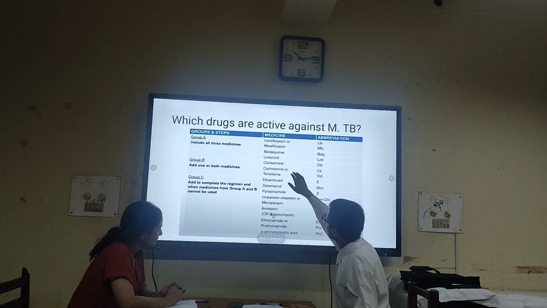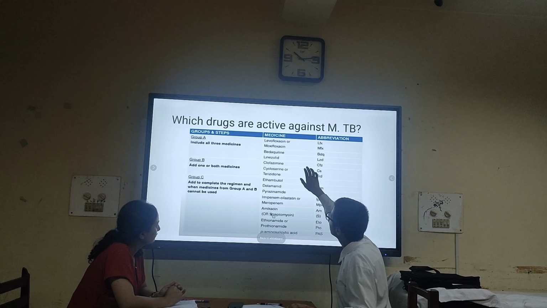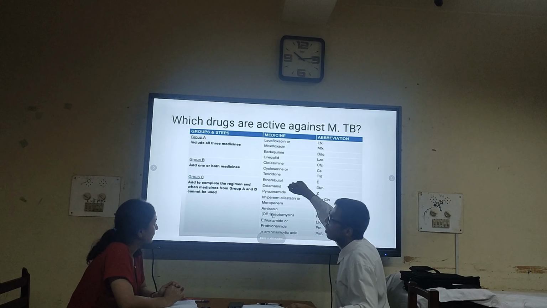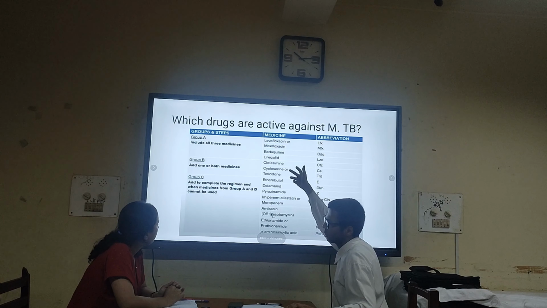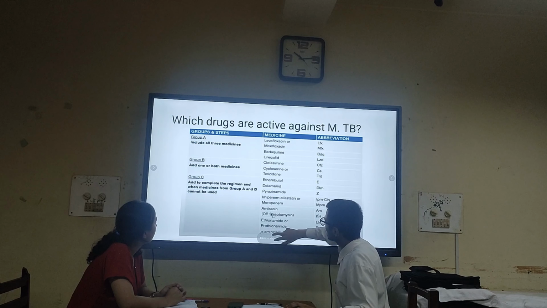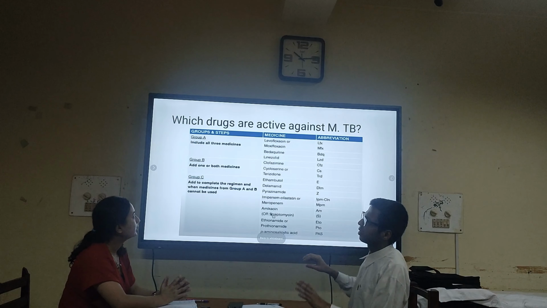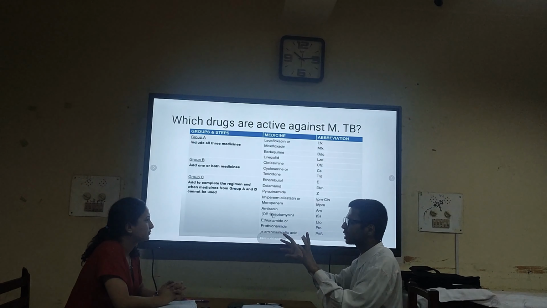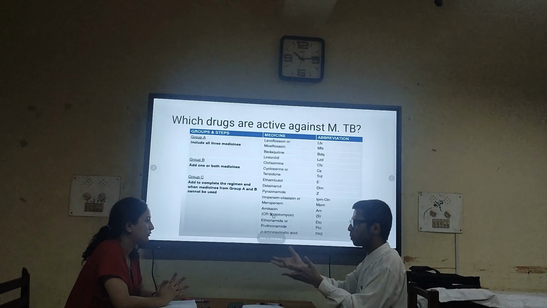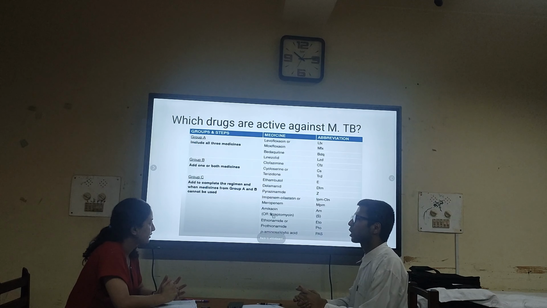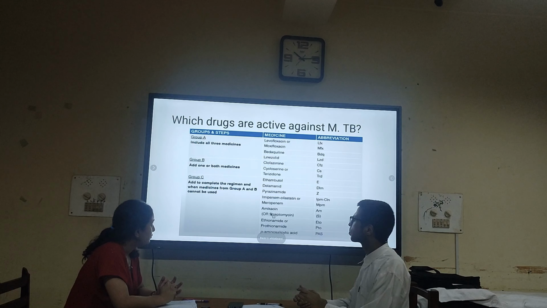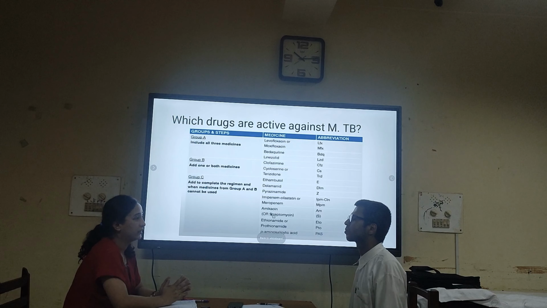But suppose a patient is hypersensitive to clofazimine, hypersensitive to cycloserine, or can't tolerate due to hepatotoxicity or other reasons, then we have to do permutation and combination among these to make at least 4, 5, or 6 drugs in combination, because we can't give one or two drugs to treat tuberculosis bacilli, and it is a well-known fact.